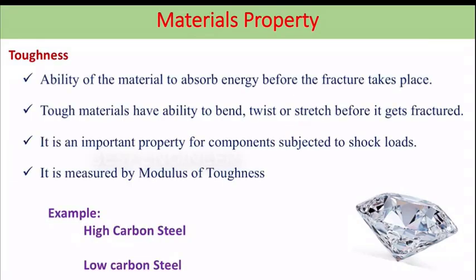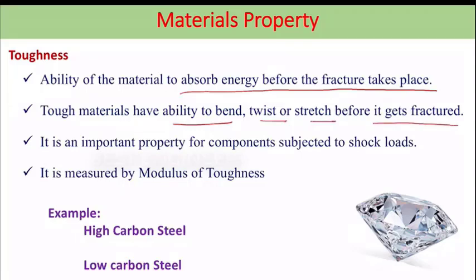Next, toughness: the ability of a material to absorb energy before fracture takes place. Here the material will absorb more energy before it gets fractured. A tough material has the ability to bend, twist and stretch before it fractures. It's an important property for components subjected to shock load.